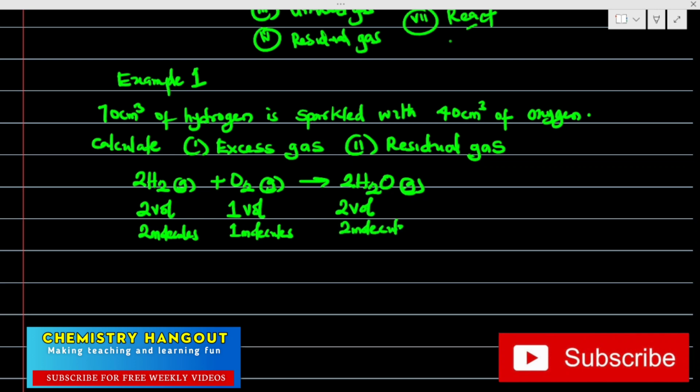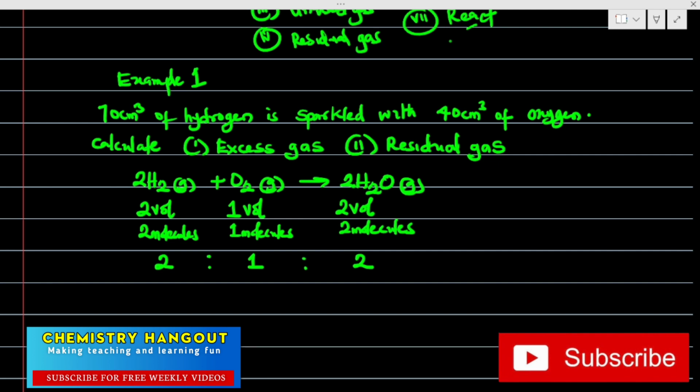I want to believe this is clear. Now, watch this very particular ratio, which means that this reaction is in the ratio 2 to 1 to 2. I just want you to know where I got the ratio from.